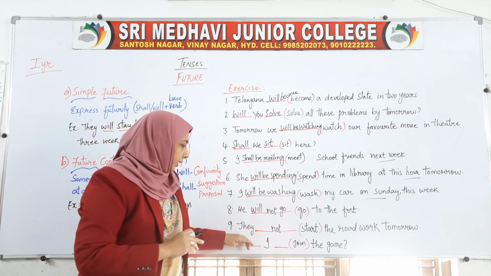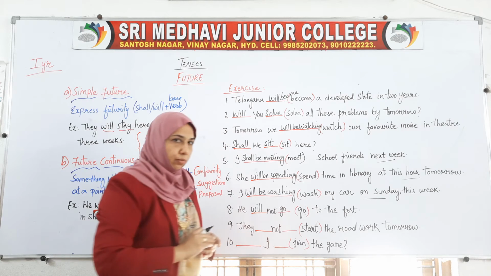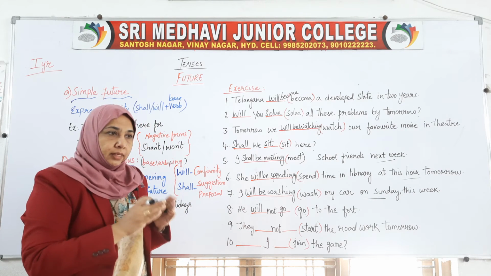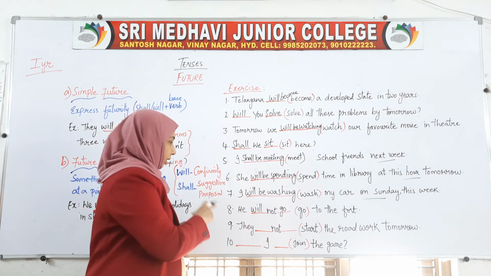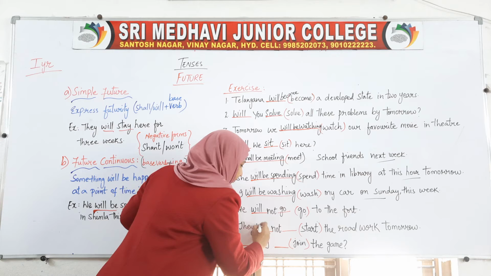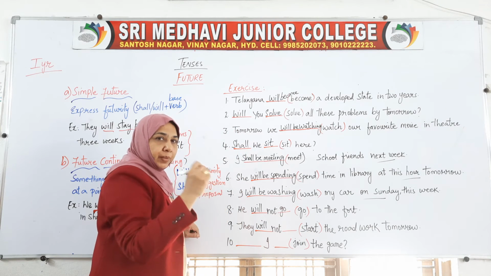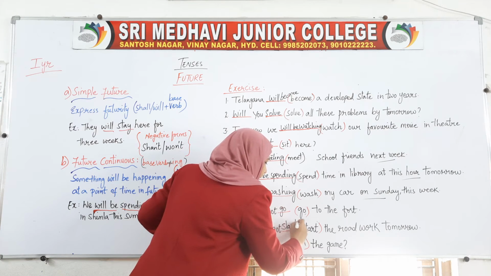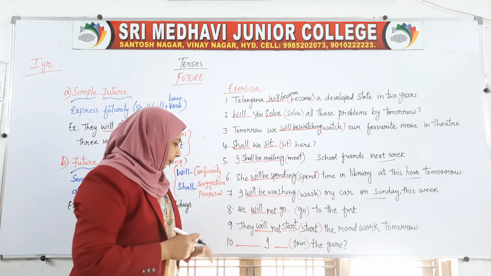Now next is: They dash not dash start the road work tomorrow. So you are sure that this person will never do this work. So, surety, conformity: They will not. Again, we have to go for the base form of the verb, that is start. They will not start the road work tomorrow.